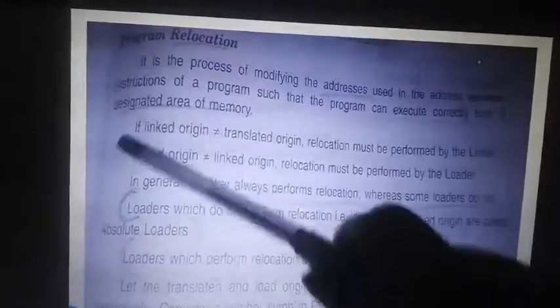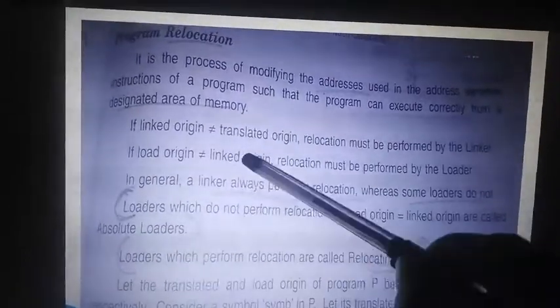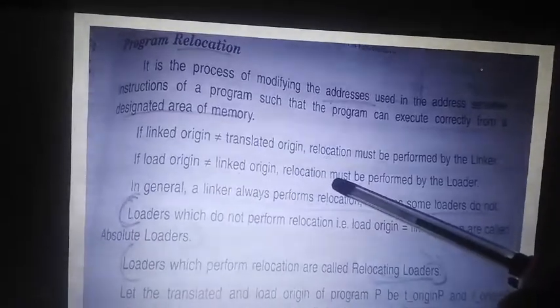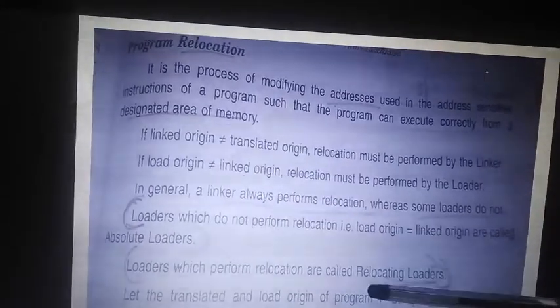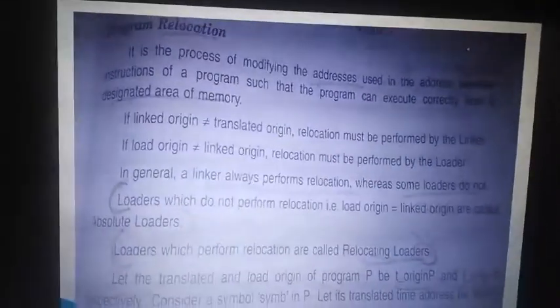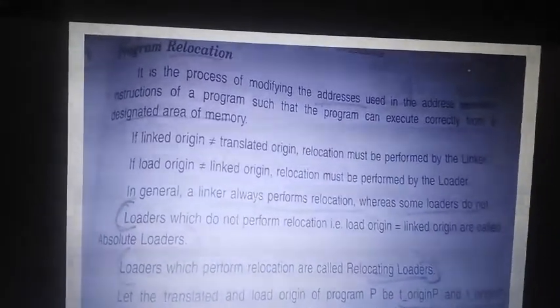So who will perform this? In the previous part, where the chapter starts, I told that the source program is given to the translator, and he gives the object program. The object program is taken by the linker, and he gives the binary program. The binary program is taken by the loader and loaded to the main memory. I hope you remember that diagram. Check your textbook, you have it in your textbook.